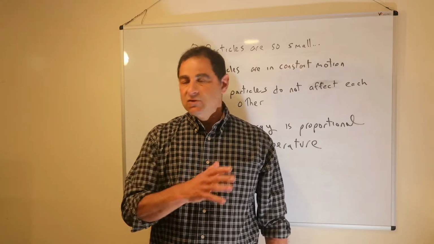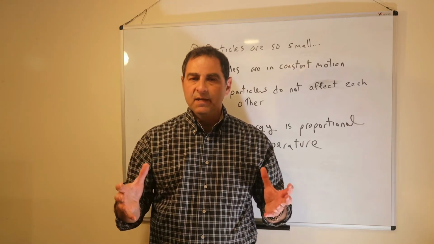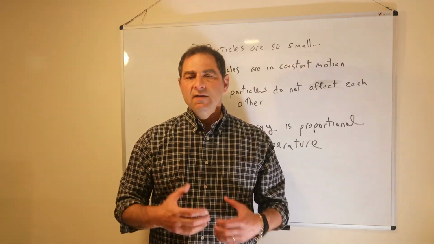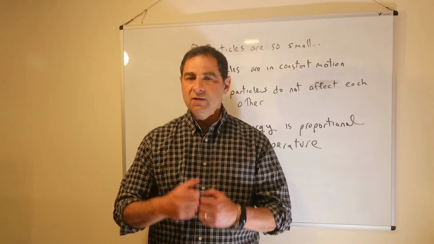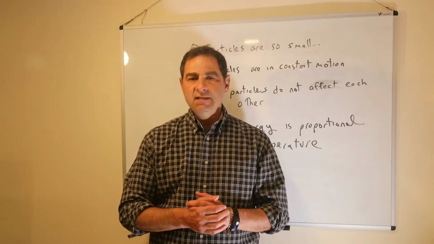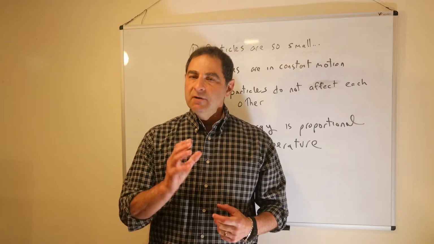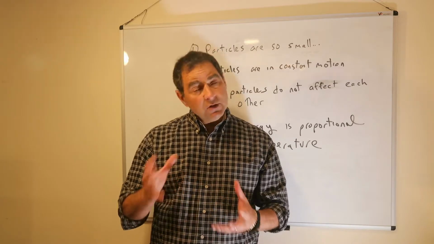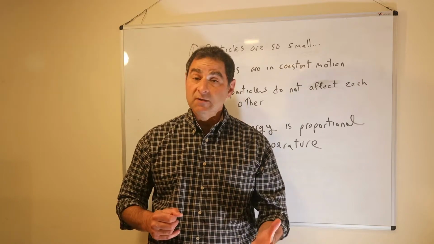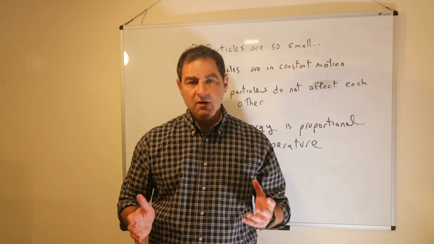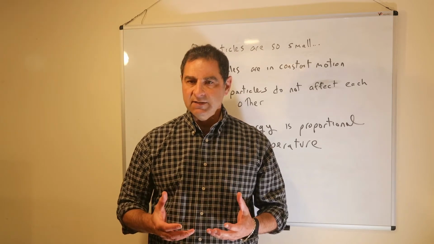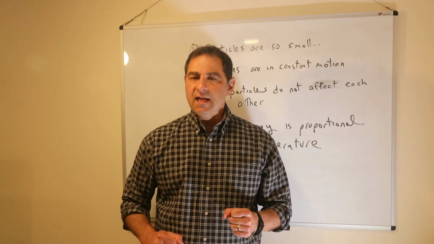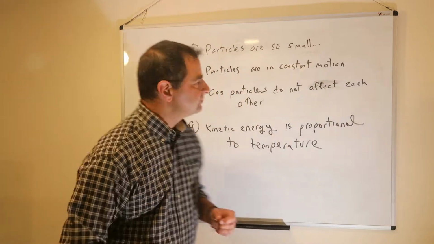Now, most gases do not deviate from the ideal. In other words, and for our purposes, there's nothing wrong with considering them ideal. Their properties, we can make predictions, we can do calculations of these ideal gases. But in order to make them ideal, we make 4 assumptions, which may or may not be true. Sometimes they're true, sometimes they're more true than others, sometimes they're not true at all. By the way, when they're not true at all, we call them real gases. But as ideal gases, we make 4 assumptions.